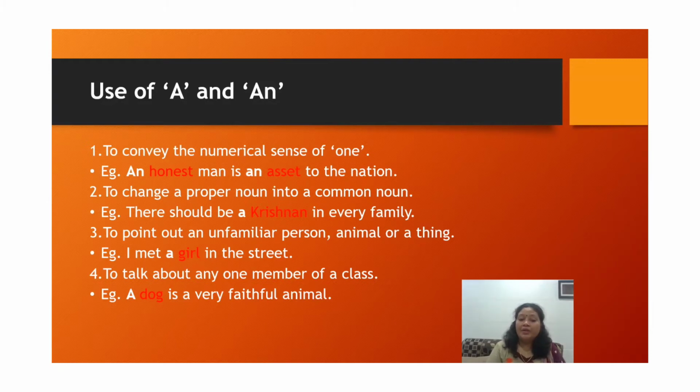So the third point is whenever we point out any unfamiliar person, animal or thing. For example, I met a girl in the street.